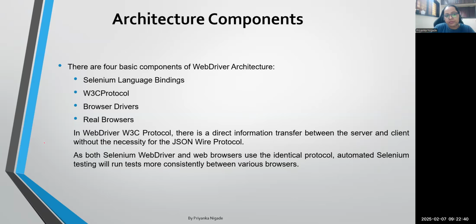See the flow. In the W3C protocol, there is a direct information transfer between server and client without any JSON wire protocol. So both Selenium WebDriver and the web browser use an identical protocol. Automated Selenium testing will run tests more consistently between various browsers. Because of W3C, now the execution is completely consistent and you will be able to see accurate results. Okay, so this is the change we have in the latest version of Selenium.